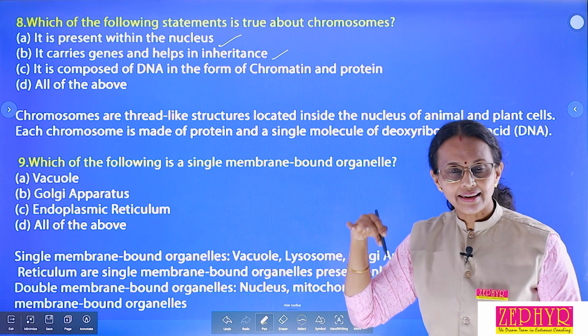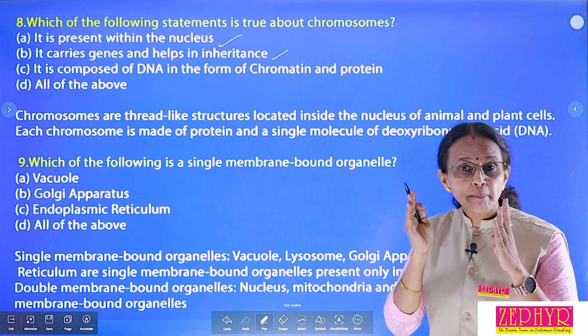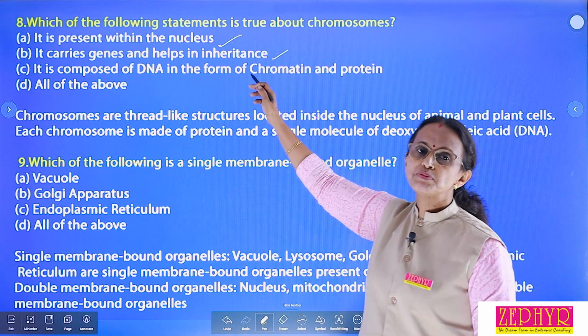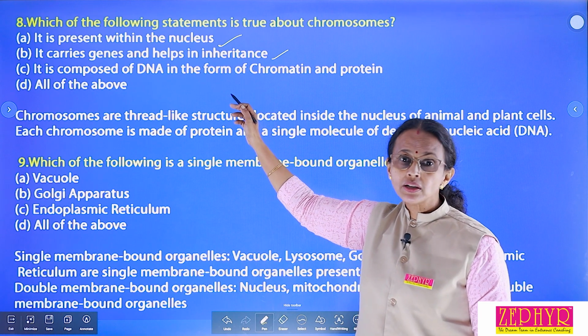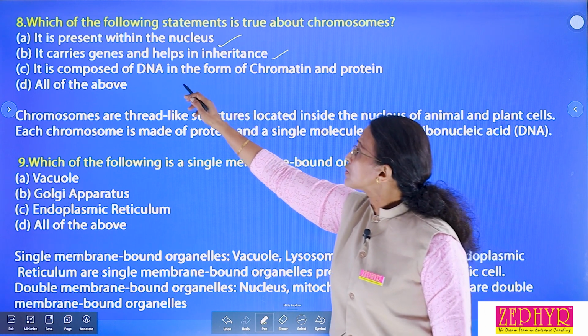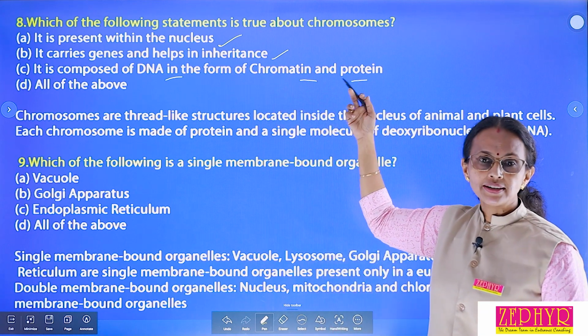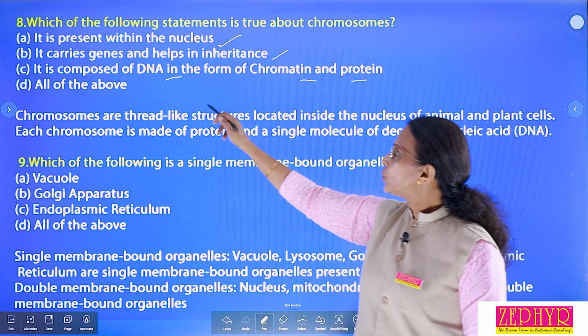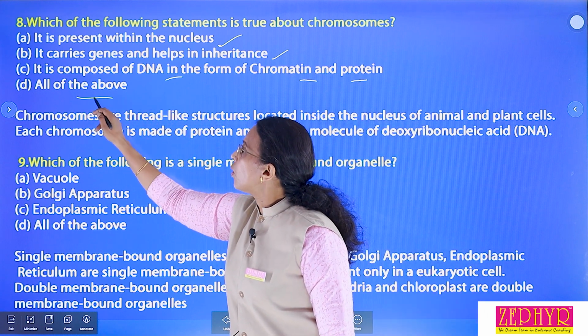Gene is present in DNA. Gene is a part of DNA. It helps in inheritance, transfer of characters from parents to their offspring. It is composed of DNA in the form of chromatin and protein. That is also correct. So, the correct answer is all of the above.